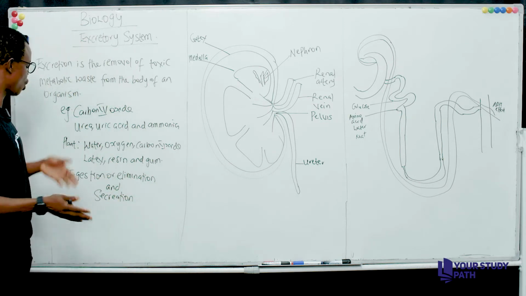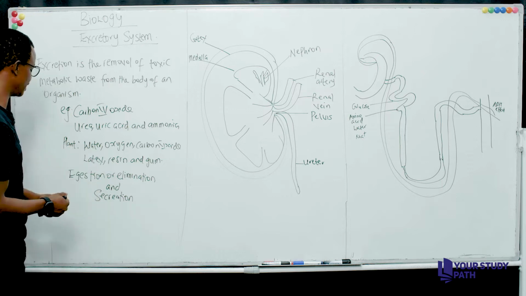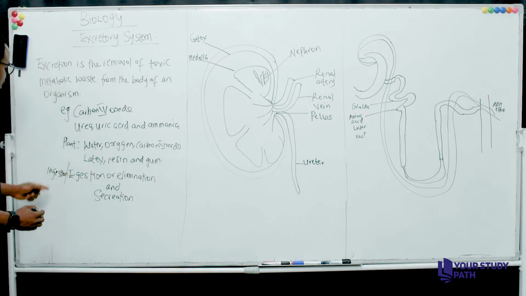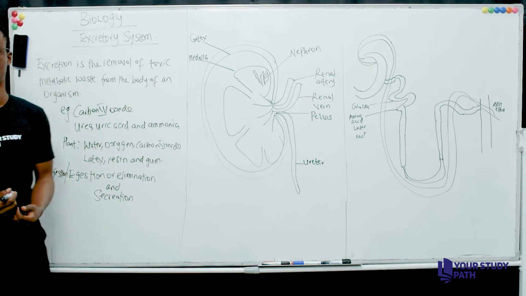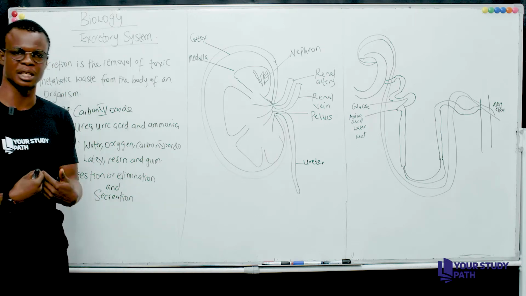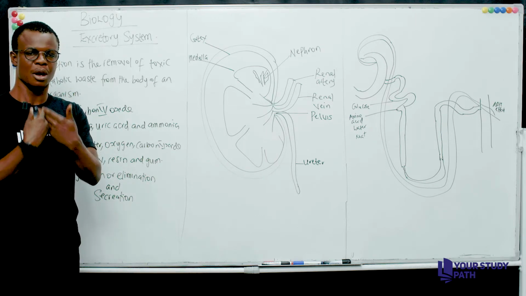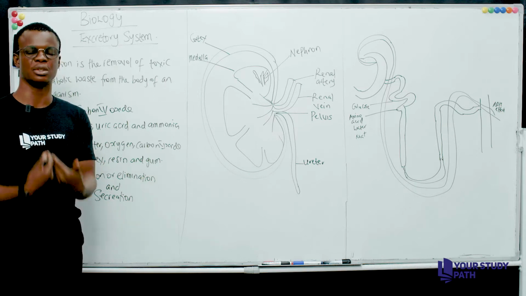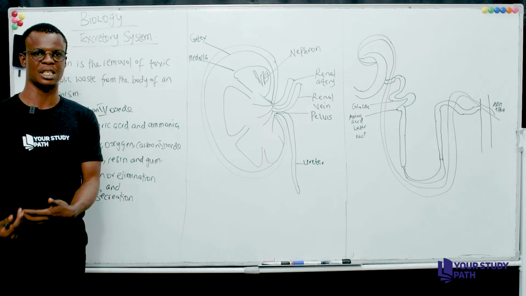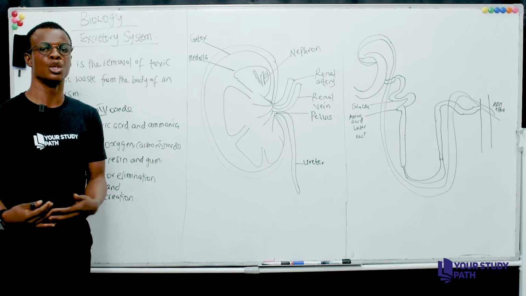Also, remember that the opposite of egestion is ingestion. Ingestion means intake of food substances. To take food, to take anything through the mouth is to ingest. Anything that leaves through the anus is egested.